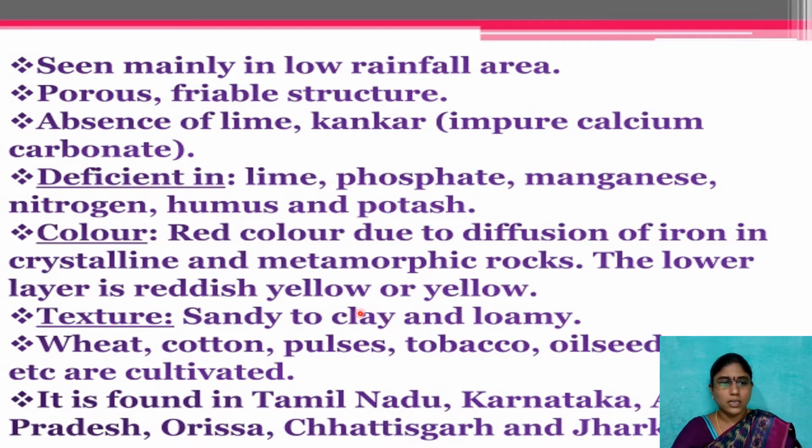This soil is very suitable for wheat, cotton, pulses, tobacco, oil seeds and potato, which are cultivated here, not our regular crops. It is found especially in Tamil Nadu, Karnataka, some places in Andhra Pradesh, Orissa, Chhattisgarh and Jharkhand, which are occupied with this red soil.